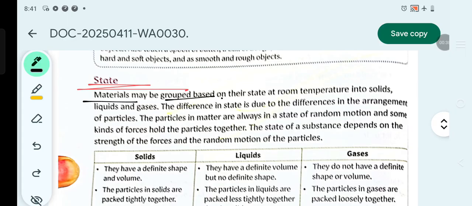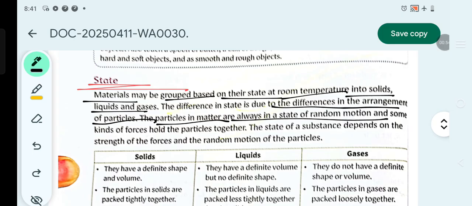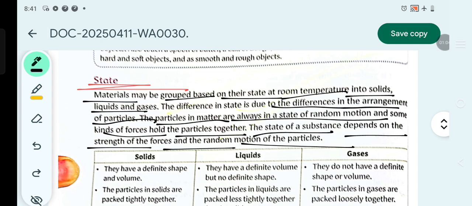Materials may be grouped based on their state at room temperature into solids, liquids and gases. The difference in the state is due to the difference in the arrangement of particles. The particles in matter are always in a state of random motion. Some kinds of forces hold the particles together. The state of a substance depends on the strength of the force and the random motion of the particles.